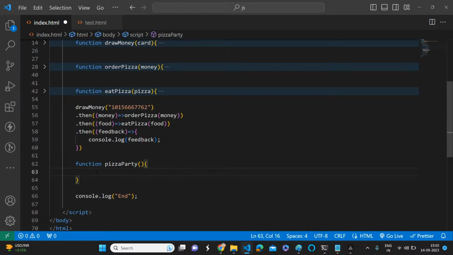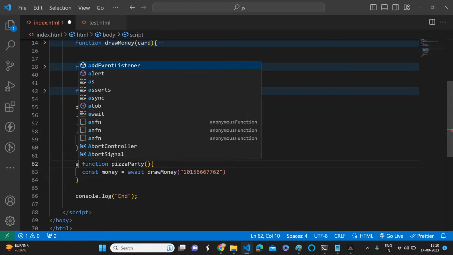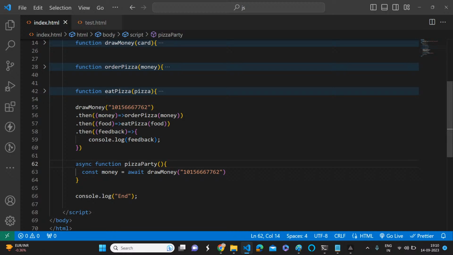So now, what is the first call? What is the first asynchronous call? Draw money. Okay, what is the result? Money. Because here we are not returning a promise or so on. Okay, await draw money. But if you want to use await, what do we need to do? We must use it in an asynchronous function, not at the top level of a module.